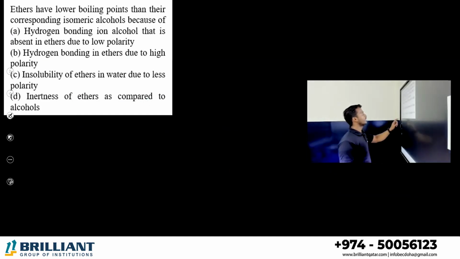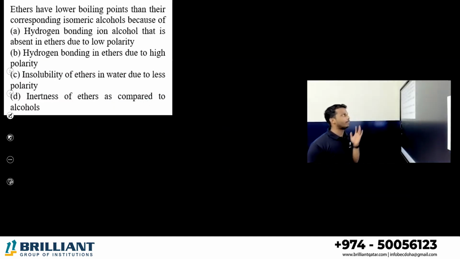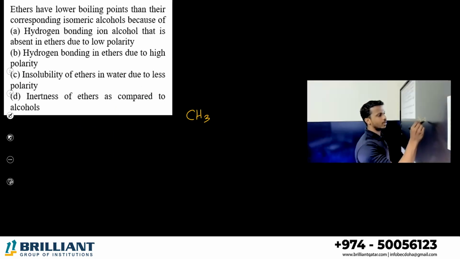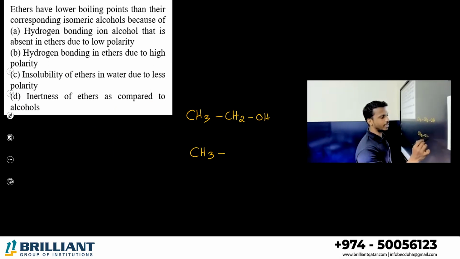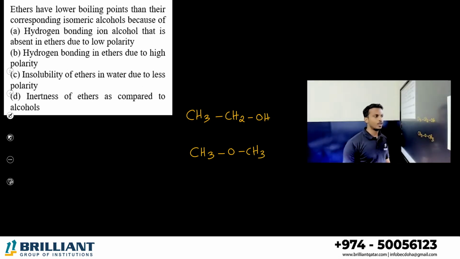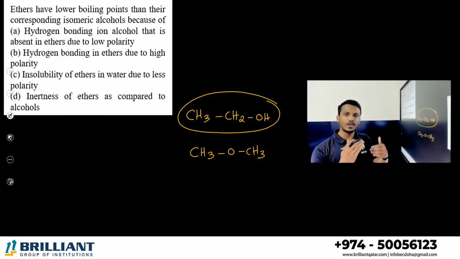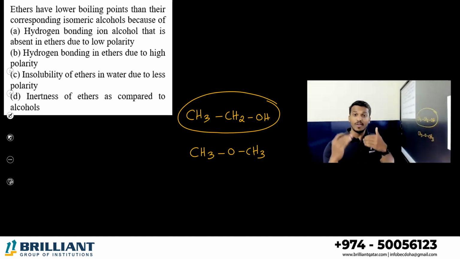Next one. Ethers have a lower boiling point compared to their isomeric alcohol. For example, if you take ethanol, with the same formula I can prepare an ether, methoxymethane. You know why alcohols have the highest boiling point? Alcohols are connected through very strong intermolecular hydrogen bonding.